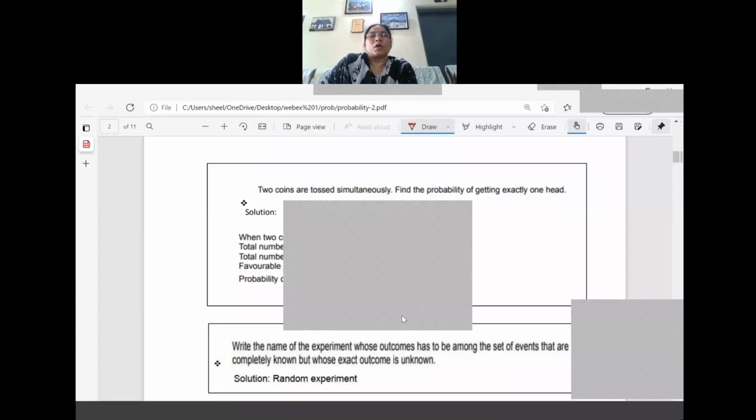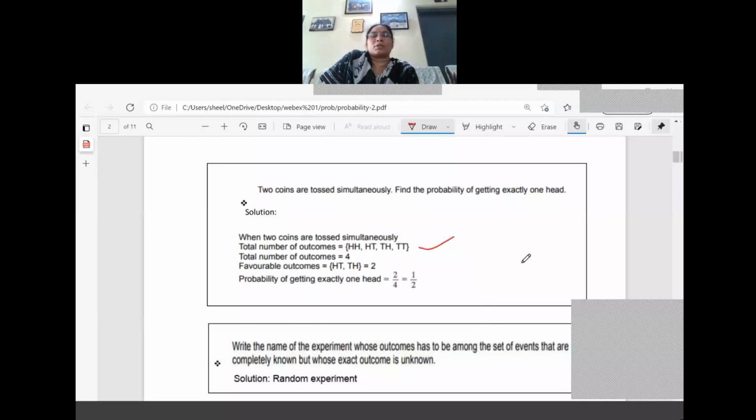Two coins are tossed, two coins at the same time, they can show HH only. That means both are showing head, and one can show head, the other can show tail. So first we will list out all the four outcomes, which are they? HH, HT, TH, TT. So all the four outcomes we have listed out, right? So the total number of possible outcomes equals 4.